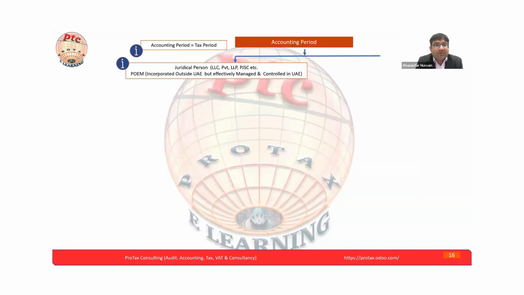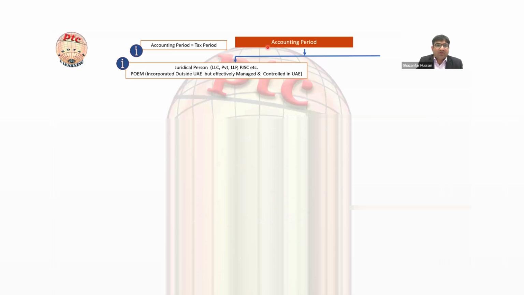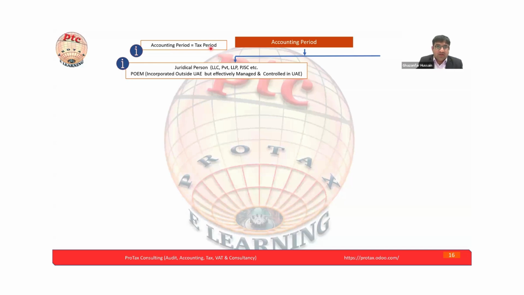We were discussing the accounting period and the tax period, both are the same. Now, the accounting period for the juridical person we are discussing. What are the juridical persons? That is the LLP, private limited liability partnership, and public joint stock company. Public joint stock company, normally the shares are traded in the stock exchange. LLP is an incorporated partnership. We are saying unincorporated partnership or incorporated partnership.